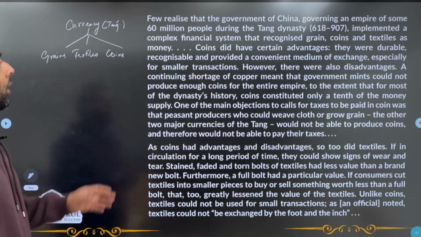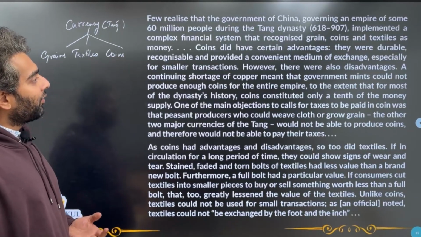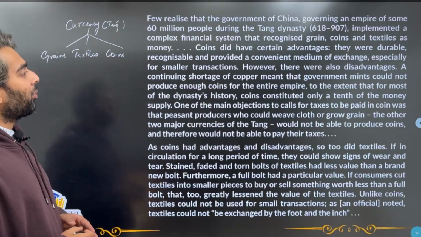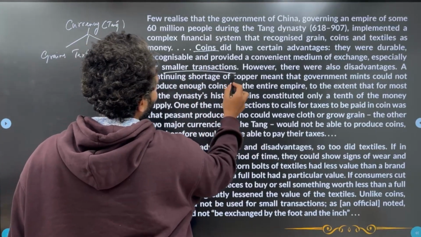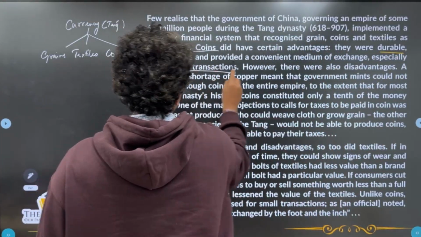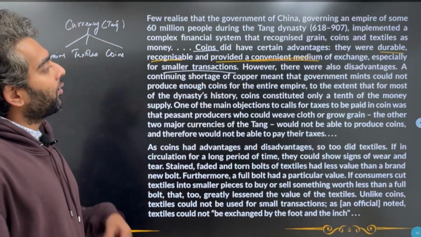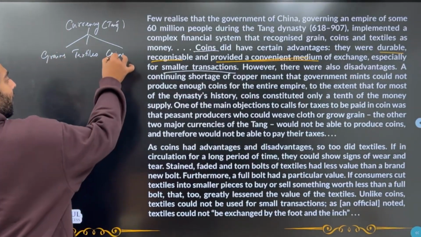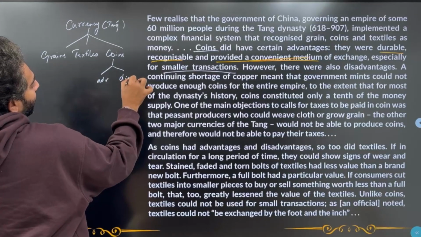Coins did have certain advantages. They were durable, recognizable and provided a convenient medium of exchange, especially for smaller transactions. So I could use coins for smaller transactions. Why? Because they were durable, recognizable and they were a convenient medium. However, there were also disadvantages. So again, I have two things over here, advantages of coins and disadvantages of coins.